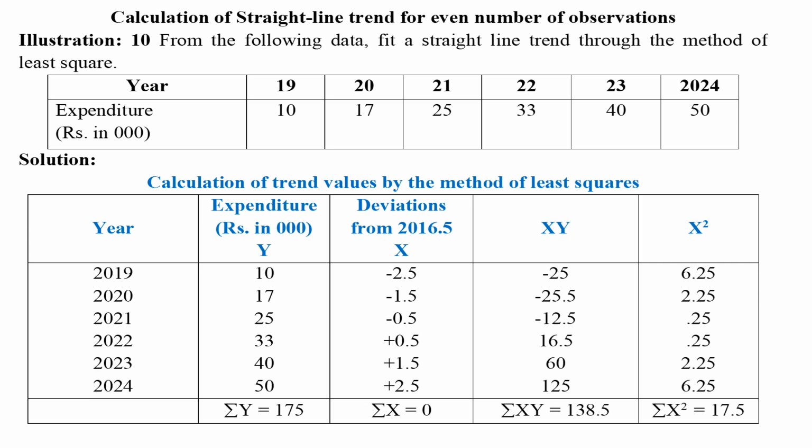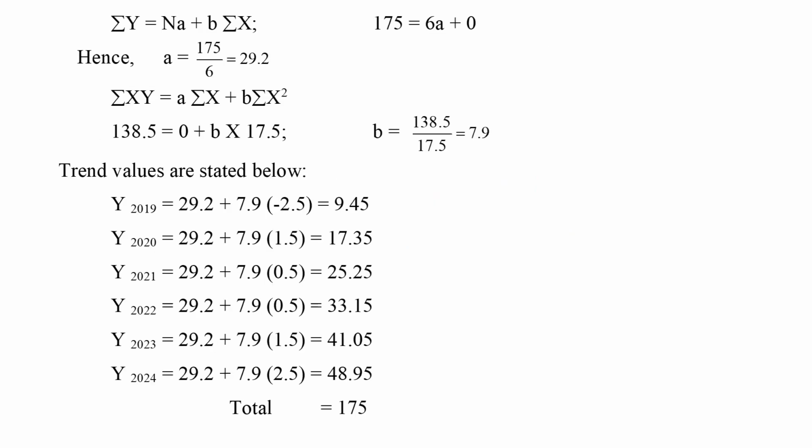In the fourth column, values in the second and third columns should be multiplied and written. In the fifth column, the square of values in the third column should be calculated. The sum of the values in the last 4 columns should be calculated. Trend values are calculated through the equations. Sigma y equals na plus b sigma x. 175 equals 6a plus 0, hence a equals 175 by 6 equals 29.2.